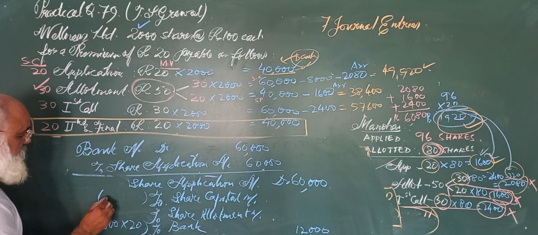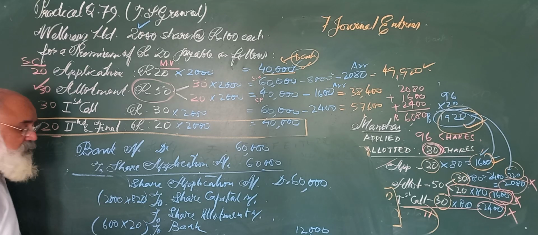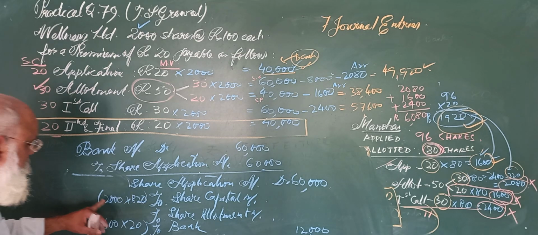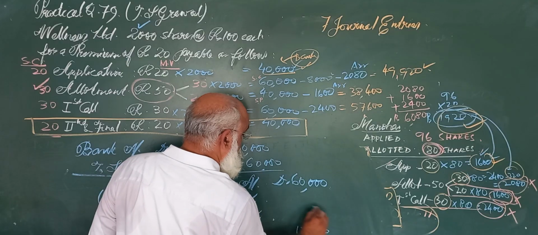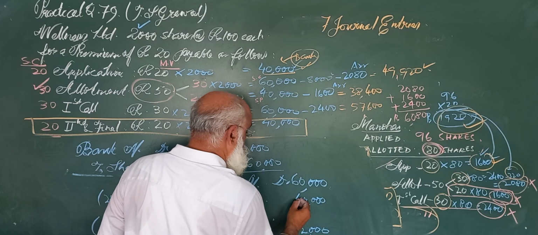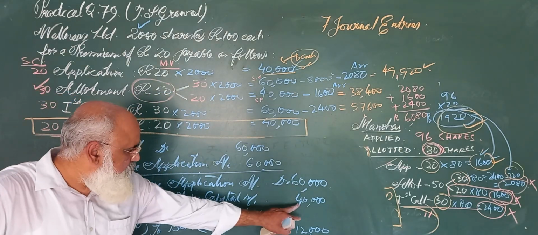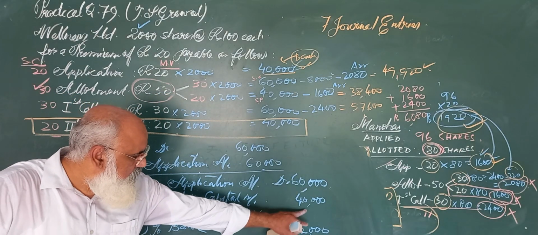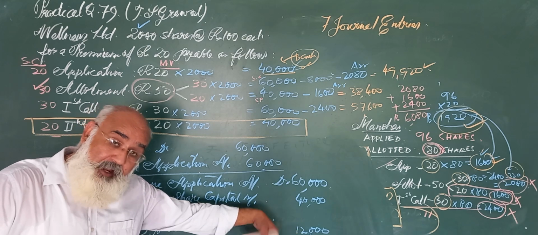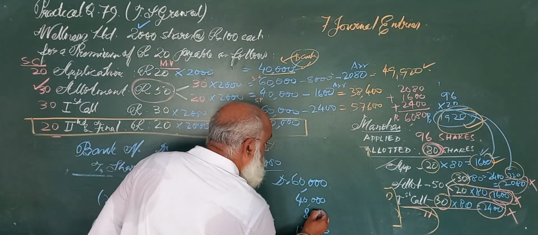The exact amount, 2000 into rupees 20, not a rupee more, not a rupee less. So it is 40,000. Now what is the difference? This is your 40, 50, 52. So 8,000 has to be adjusted with allotment. So here this is 8,000.